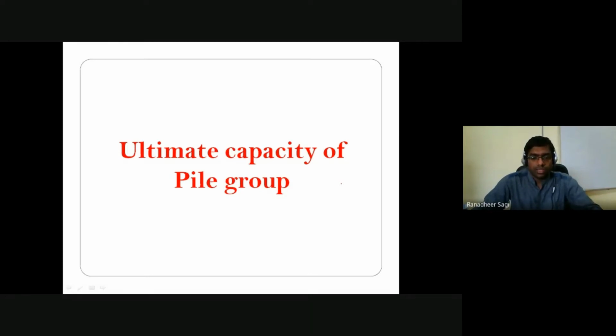In our last class, we started talking about how to estimate the ultimate load carrying capacity of the pile group. Particularly, we have seen how to estimate the ultimate load carrying capacity of floating pile group in our last class. So in today's class, we'll be focusing on how to estimate the ultimate load carrying capacity of pile raft foundation. In the case of your pile raft foundation, how do we estimate the ultimate load carrying capacity of that particular pile raft foundation is what we are going to be looking at.